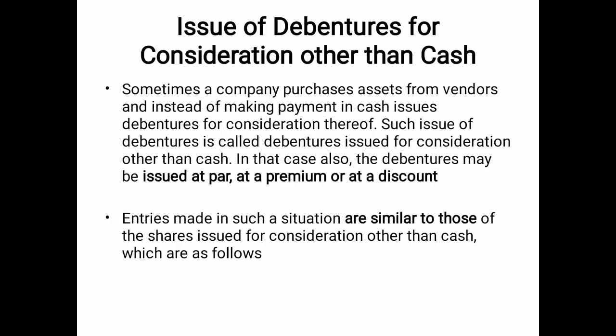The entries are generally the same as you know from the chapter of shares. With the help of an example, I will tell you how to pass the entries, but only one thing differs, that is the name of the security. Earlier you were writing share capital; now in place of share capital you have to write the rate of percentage given in your question with the debentures. Suppose 10%, then you have to write 10% debentures. Nobody will use it like the debentures account.